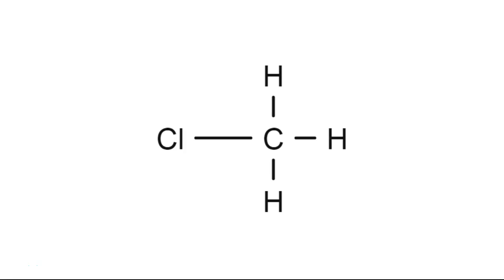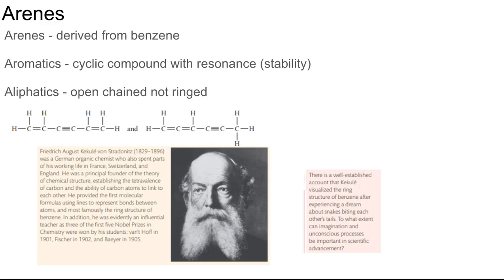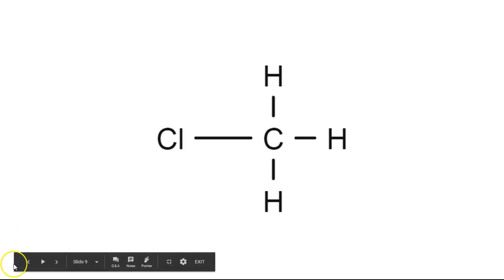One last little tip. If you are looking at a compound like this, is this a primary, secondary, or tertiary carbon? You might be inclined to say that it is a zero carbon, because it's not bonded to any other carbons. That would be incorrect. This is actually a primary carbon. So if it's not bonded to any other carbons, it's still a primary. And we'll stop there for today.